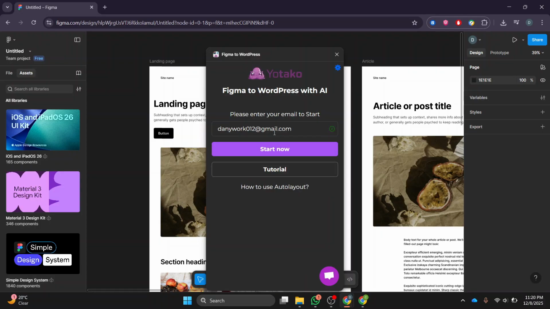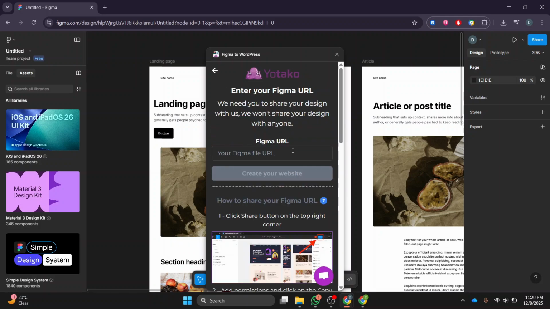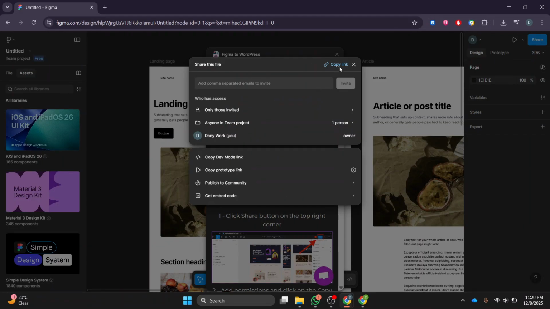At this stage, the plugin will ask you to enter your email address. This is usually needed so it can send you conversion details, updates, or any generated files. After entering your email, click Start Now to launch the transformation. The plugin will begin translating your design elements into components that WordPress can understand.